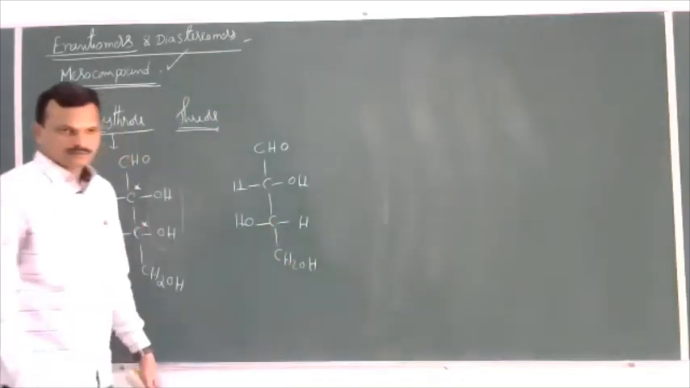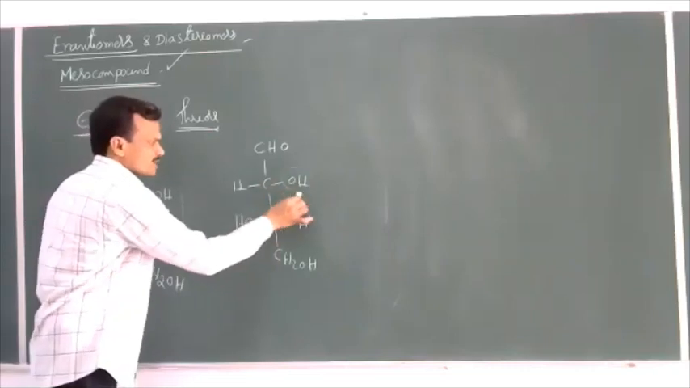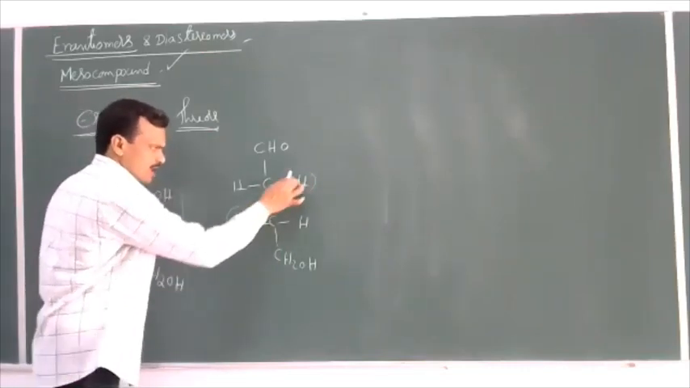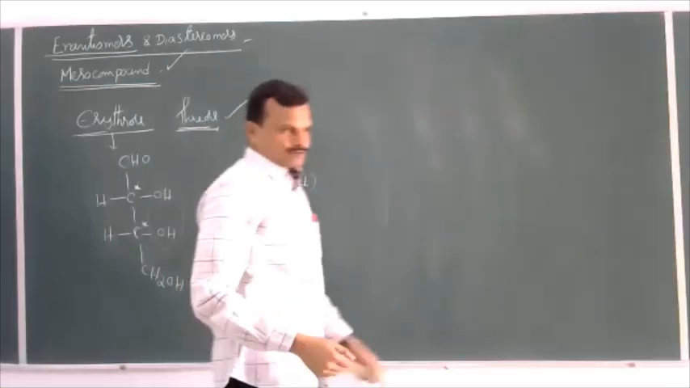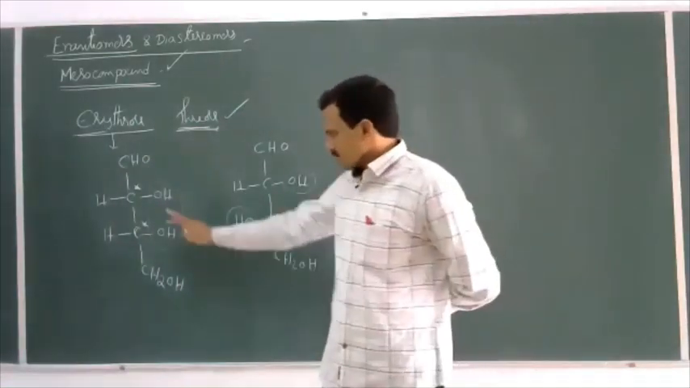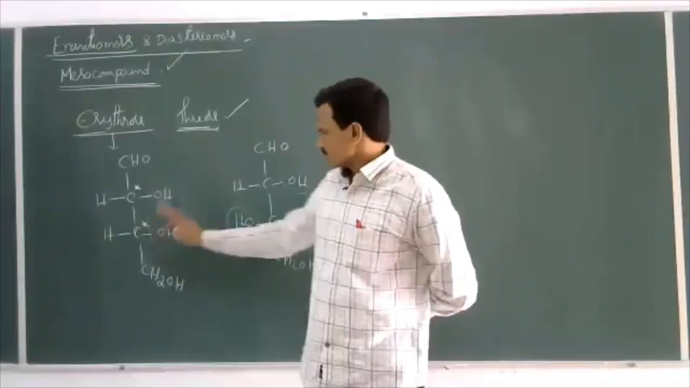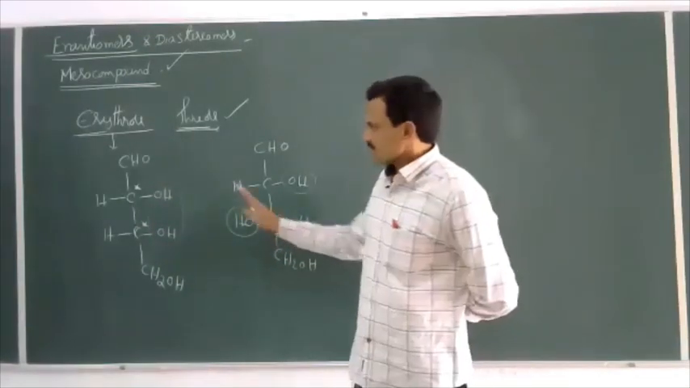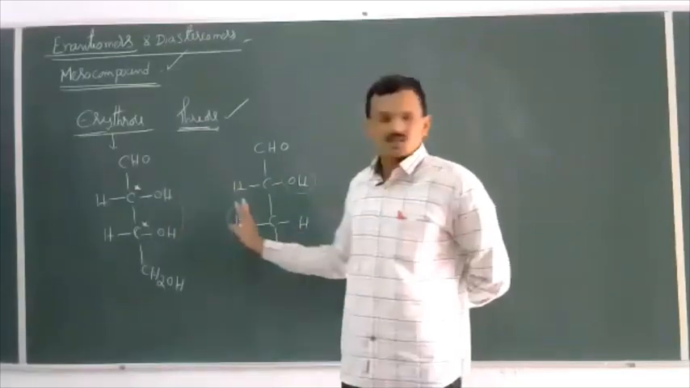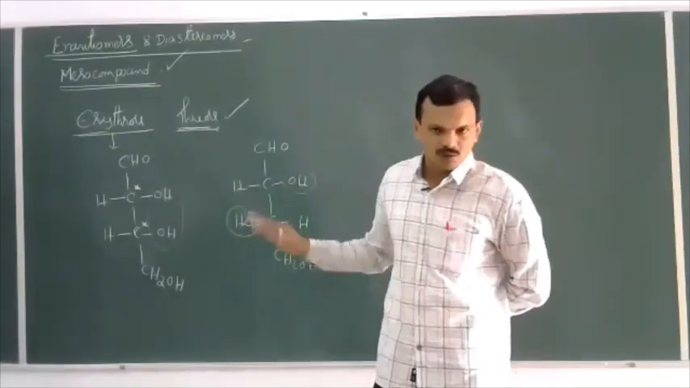CH2OH, the 2 similar groups at the chiral carbon atoms are present on opposite sides. That is called threose. So the first compound is erythrose and the second compound is threose. And both these erythrose and threose forms, what I mentioned here, are optically active. There is no symmetry in the molecule.